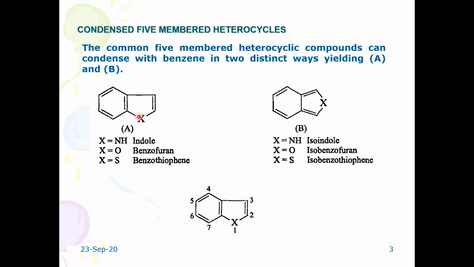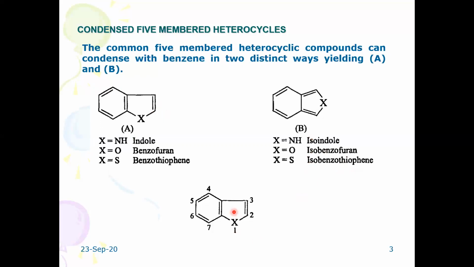Suppose we change the heteroatom, it is an X. If X is equal to NH, then it is called indole. If oxygen is there, it is called benzofuran. If sulfur is there, it is called benzothiophene. If the position of the heteroatom is changed, they are all prefixed with iso: isoindole, isobenzofuran, isobenzothiophene. This is the way you are supposed to name the fused ring heterocycles, especially the 5-membered fused ring heterocycles.